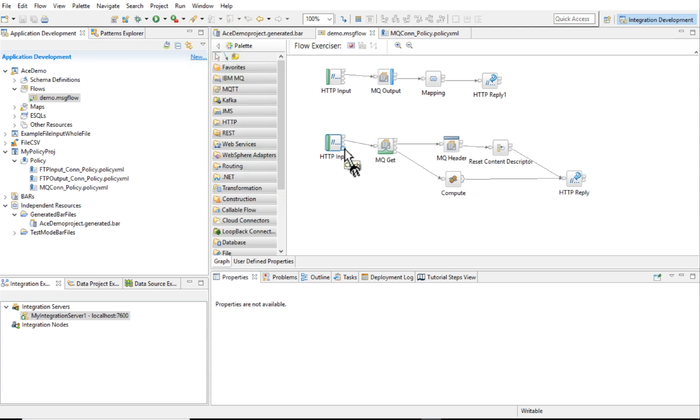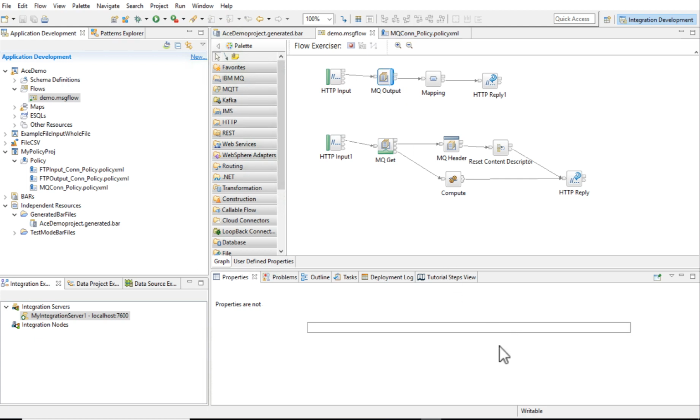Similarly, if you want to retrieve or get the message from the MQ, you can call another HTTP interface which will go and get that message from the MQ. So this particular message flow has MQ as well as web.